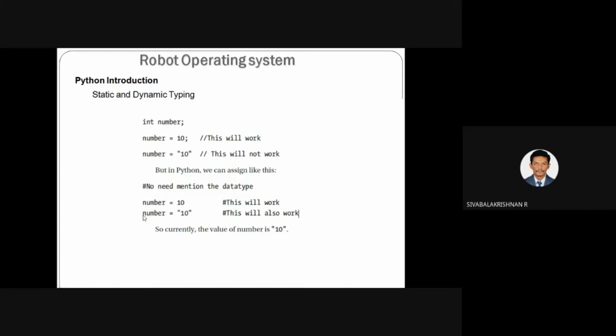In the next line, number equal to double quotation 10. This double quotation indicates a string. So in the second line, the number variable is considered as a string variable. So no need to specify your data type in a Python program. It will automatically recognize the corresponding type of the variable wherever you are using it in your program.